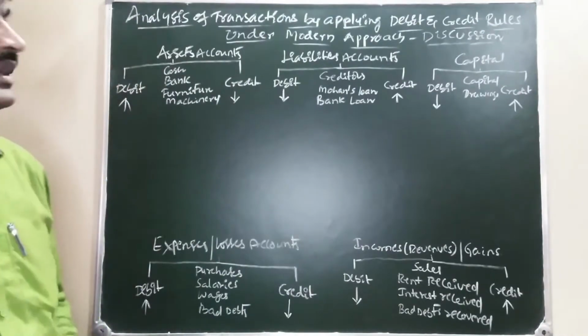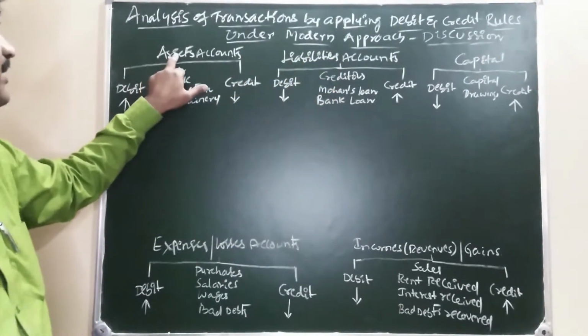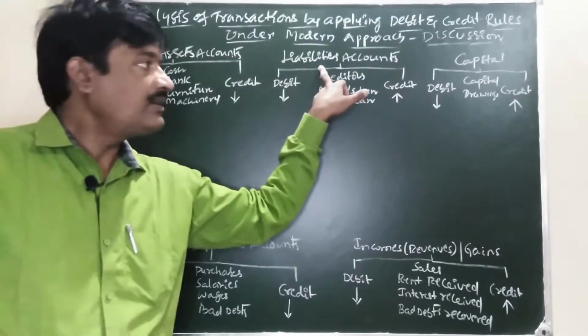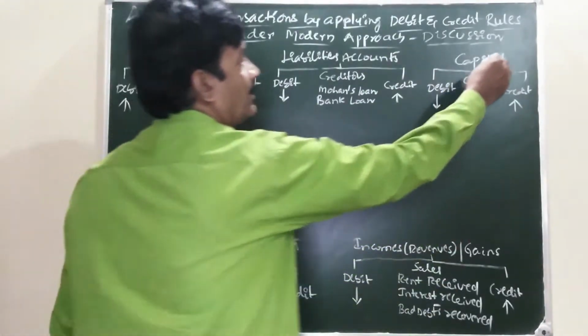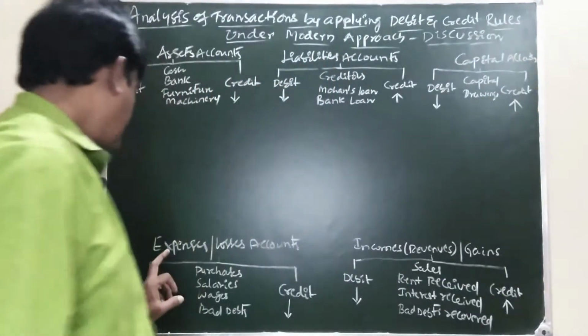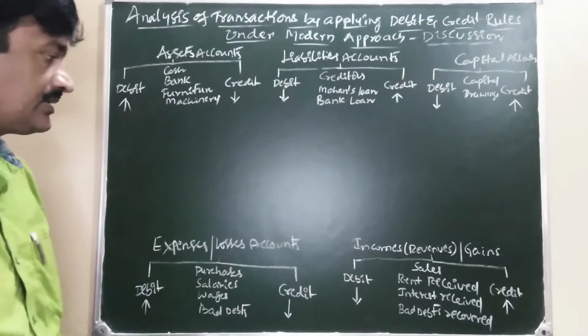Accounts are classified into 5 types under the modern approach. Number 1 is assets accounts. Number 2 is liabilities accounts. Number 3 is capital accounts. Number 4, expenses and losses accounts.